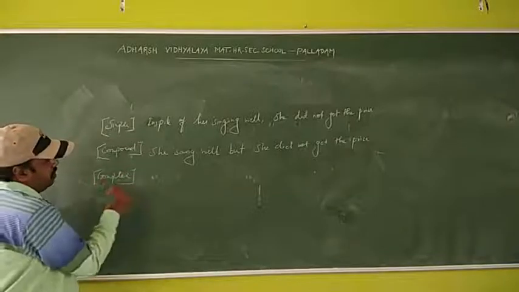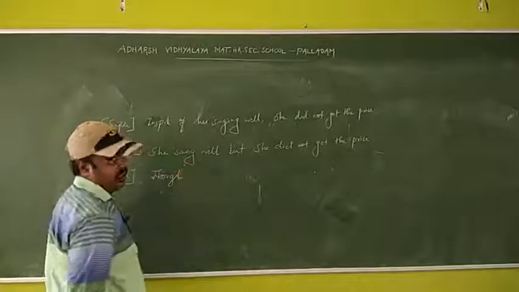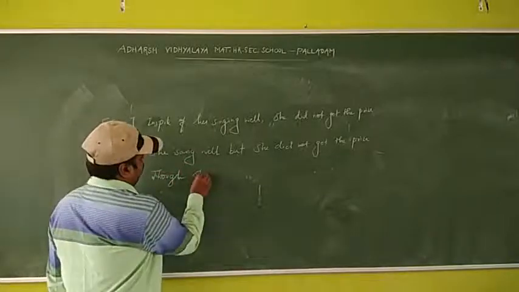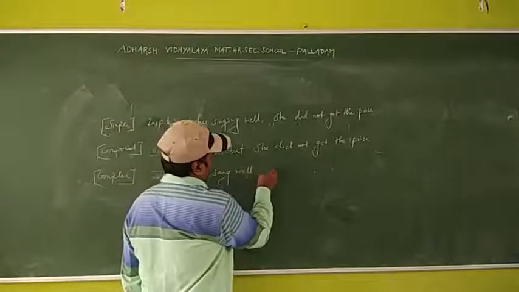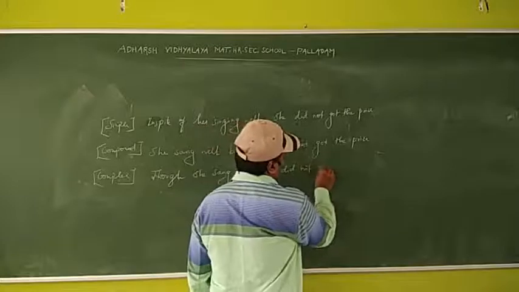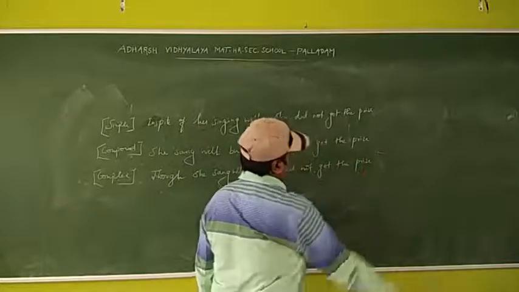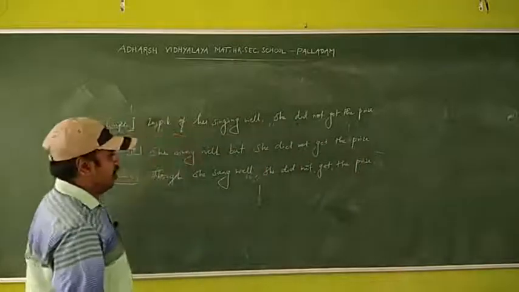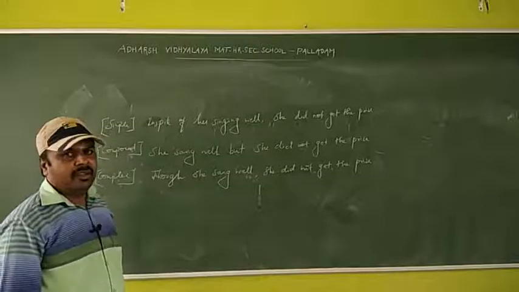So when you change into complex, what is that? Subordinating conjunction, though. Though she sang well, she did not get the prize. Okay, though she sang well, she did not get the prize.